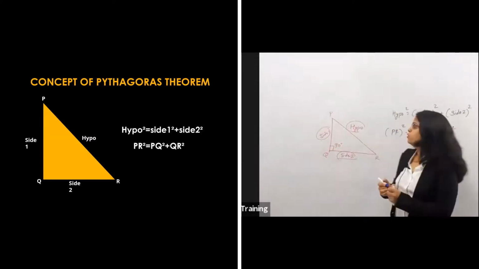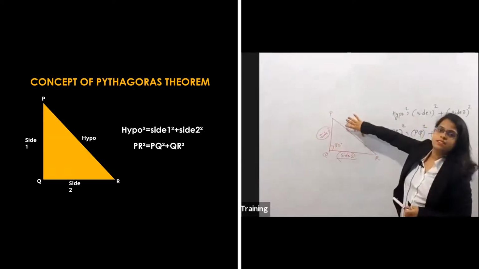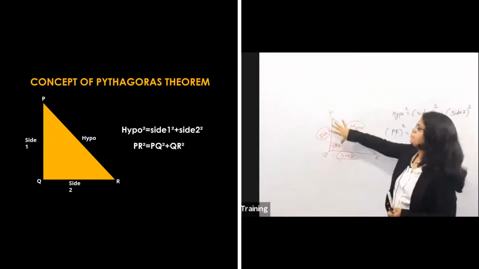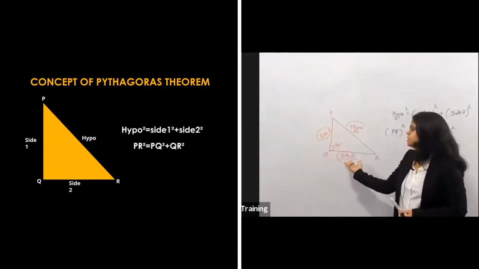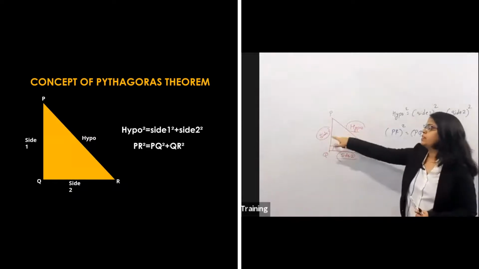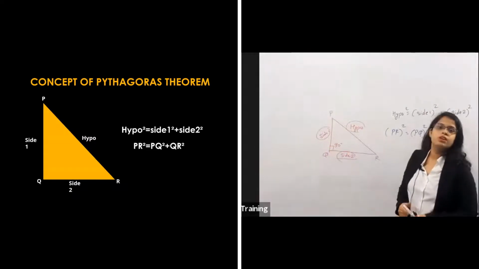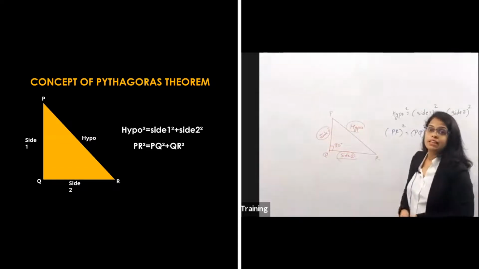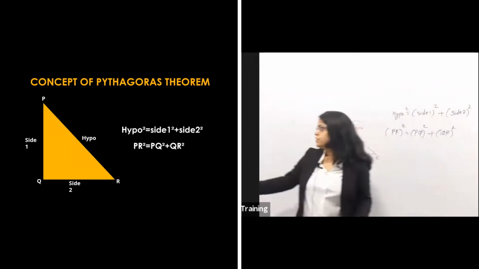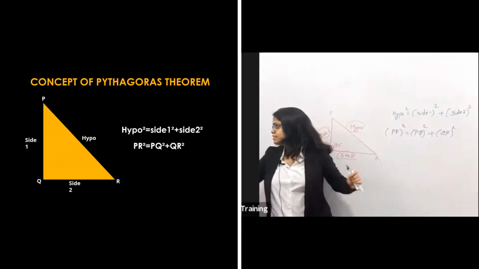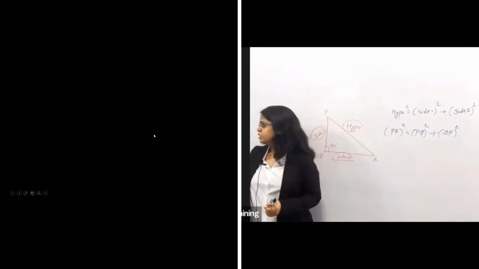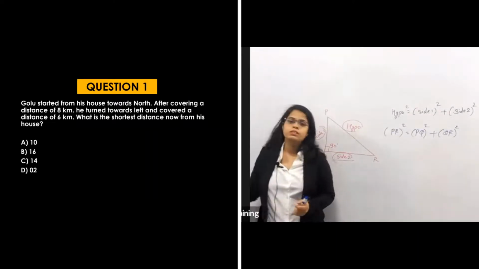So PR square is equal to PQ square plus QR square. That means hypotenuse square is equal to side 1 square plus side 2 square. This is your Pythagoras theorem. Now understood by all? This is the theorem only. Now the question on the Pythagoras theorem.